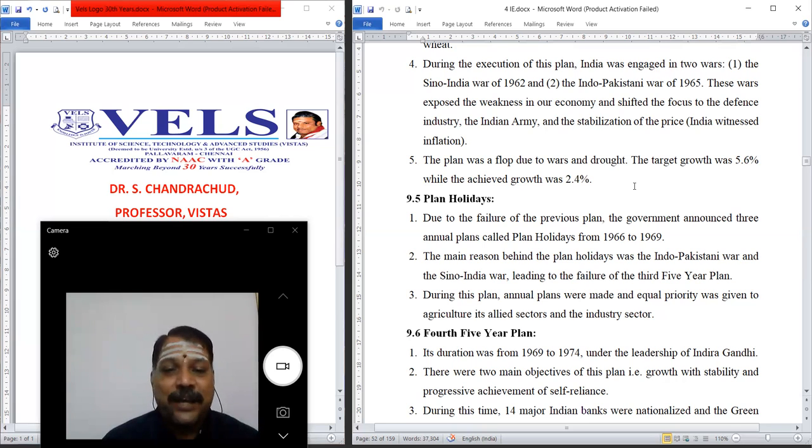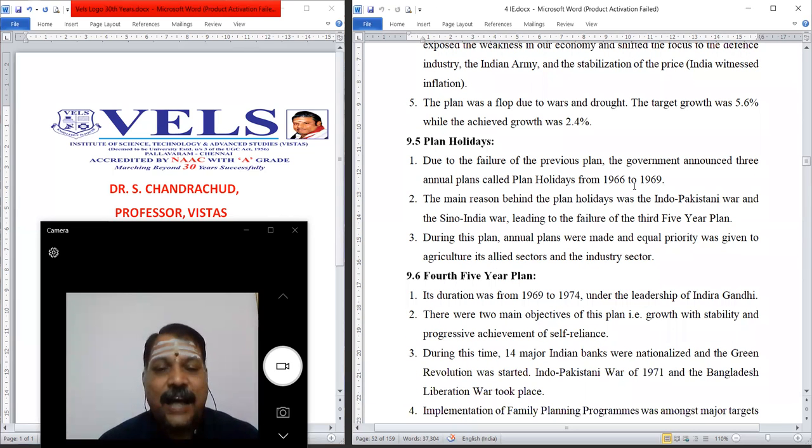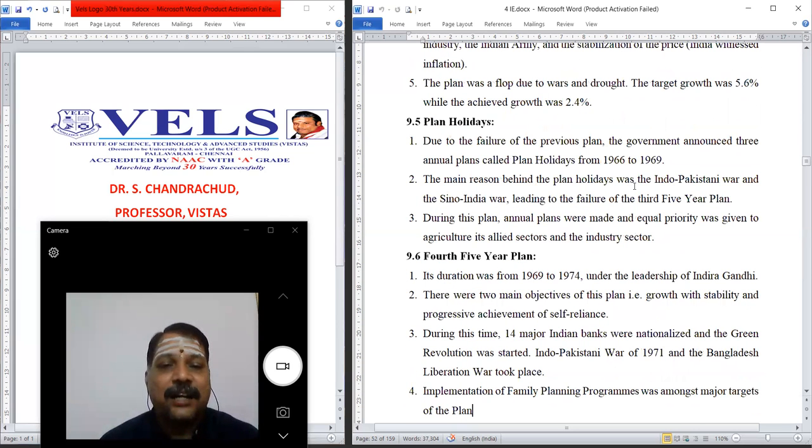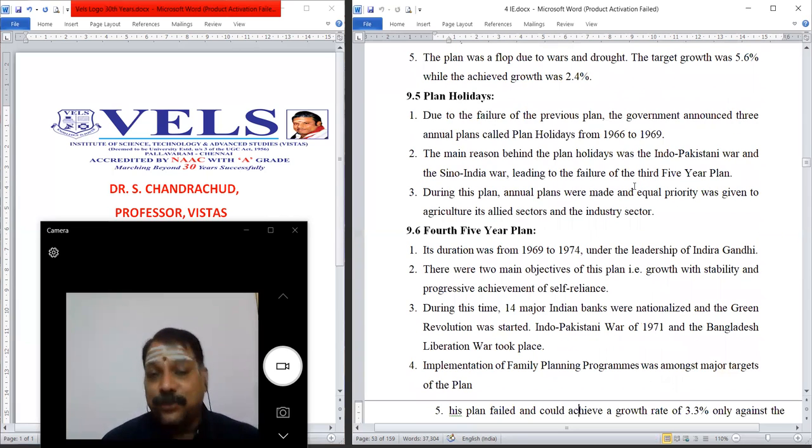The main reason behind the plan holidays was the Indo-Pakistani War and the Sino-Indian War, leading to the failure of the third five-year plan. During this period, annual plans were made and equal priority was given to agriculture and its allied sectors, and to some extent to the industrial sector also. So after 3 annual plans,